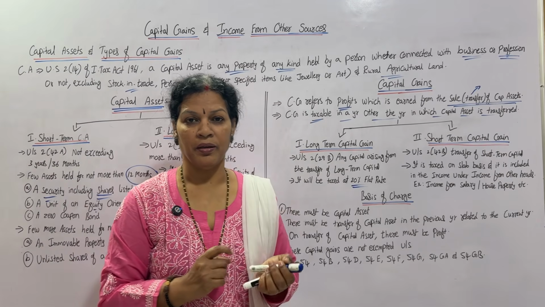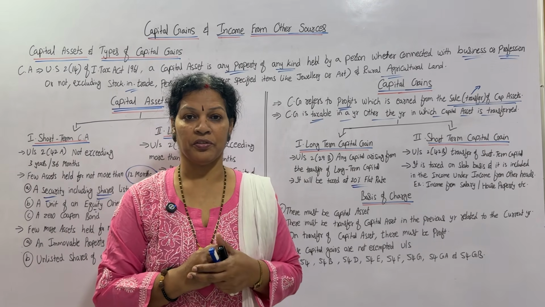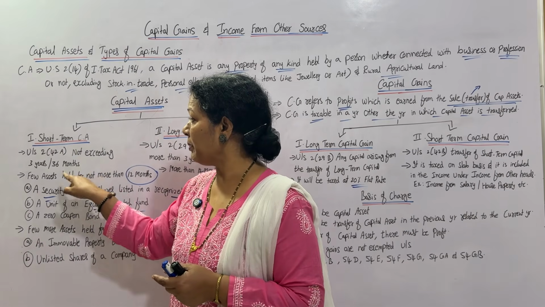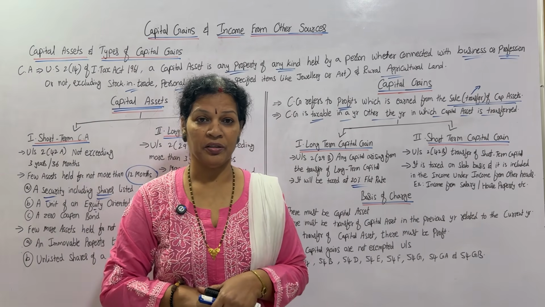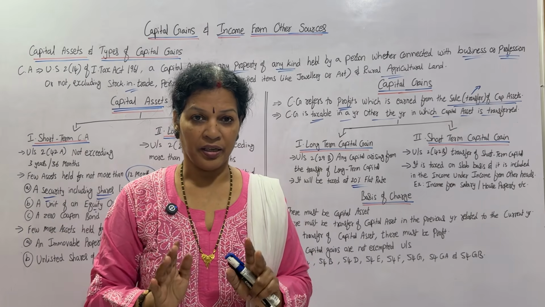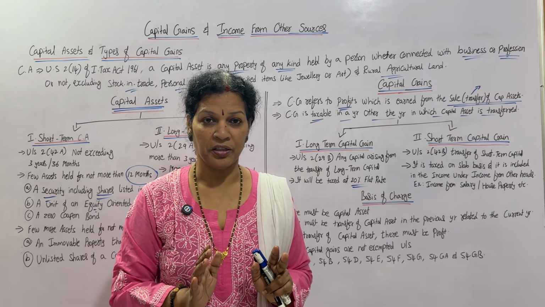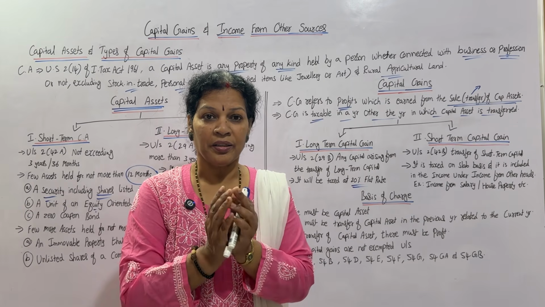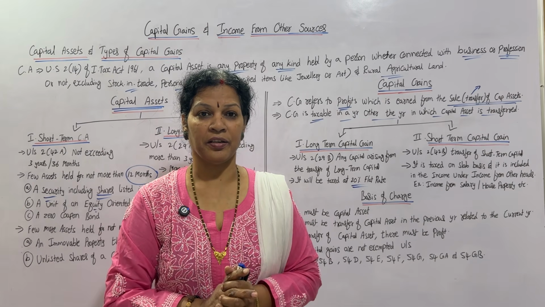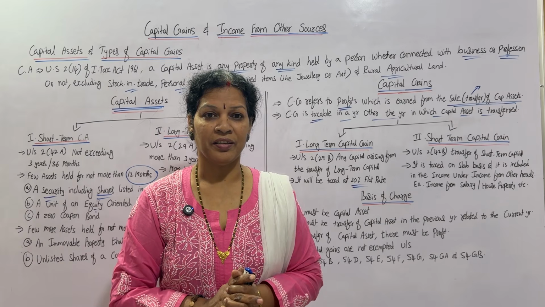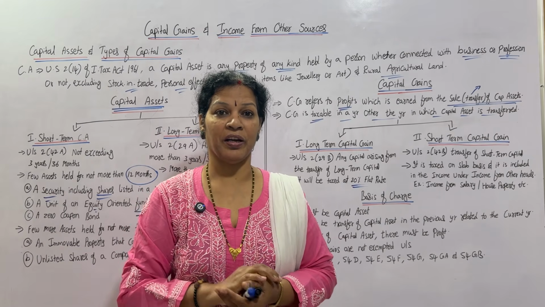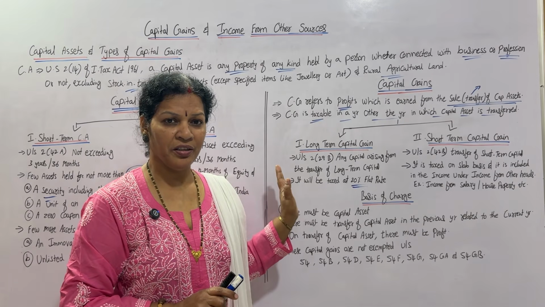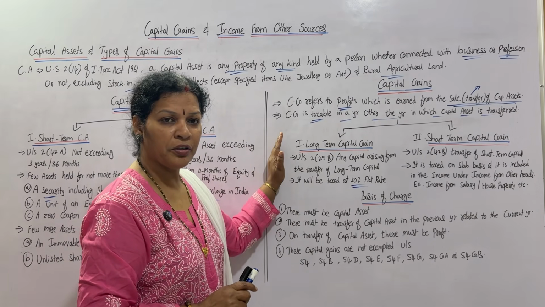Say for example, I am selling my long term asset. Long term asset means, remember this point, 3 years or more than 36 months. I have held that asset for more than 3 years, that means it is a long term asset. Okay, that asset I am selling for 10 lakh. On 10 lakh, they are going to charge 20% flat. Now it is clear. So this is about long term capital gain.